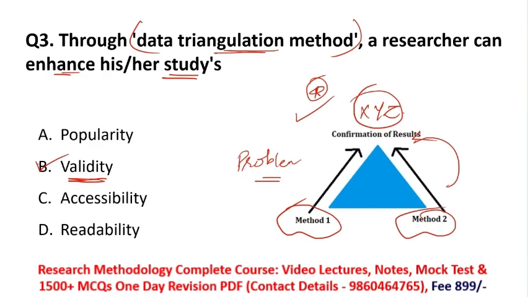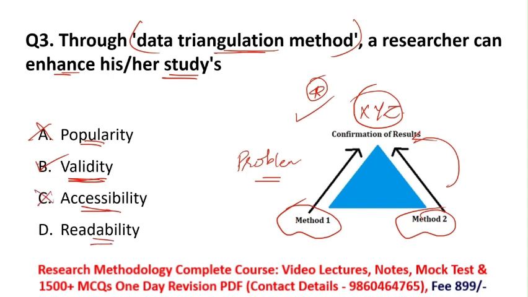Whereas we'll see the incorrect options as well. Option A is popularity. No, through data triangulation method we cannot say that the results are popular. So option A is incorrect. Then option C is accessibility, how many people can access that data. Again, this is not the correct option.